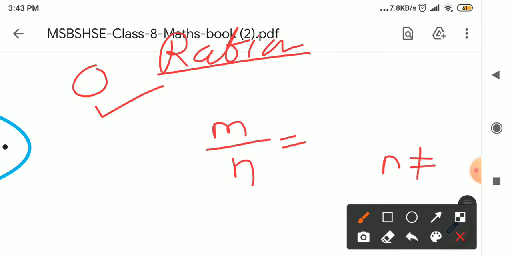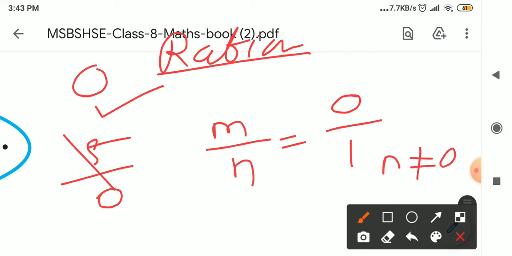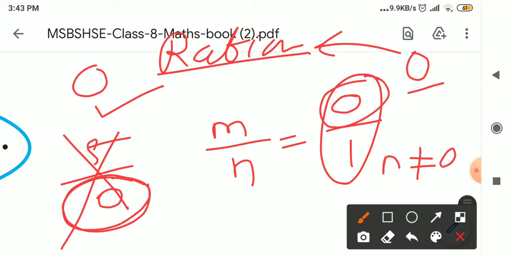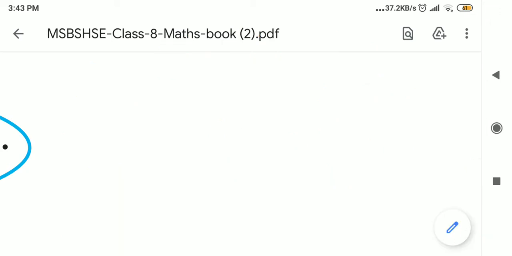Means we don't want 0 in the denominator. If I write 5 upon 0, it is not a rational number because 0 came at the denominator's position. But here 0 upon 1, 0 is a rational number because 0 is an integer. But if this 0 comes at the denominator's position instead of the numerator's, then this number is not a rational number.